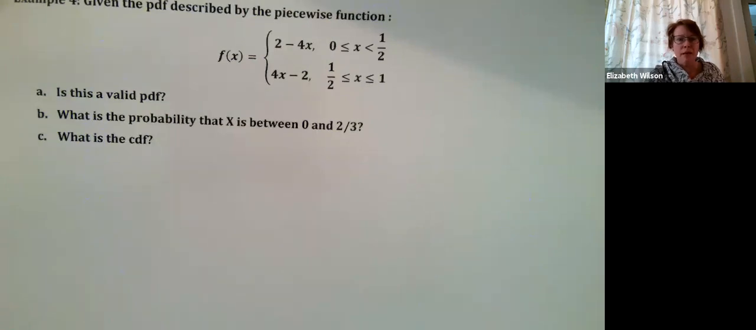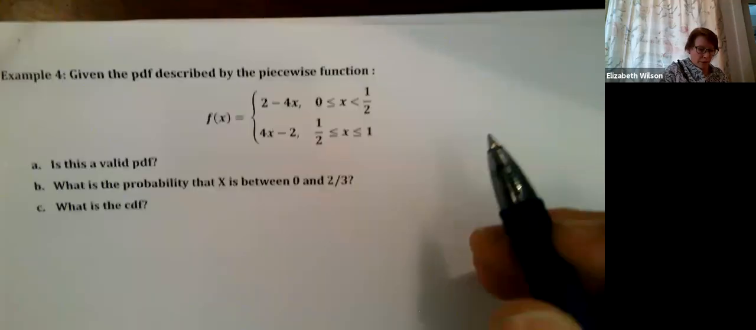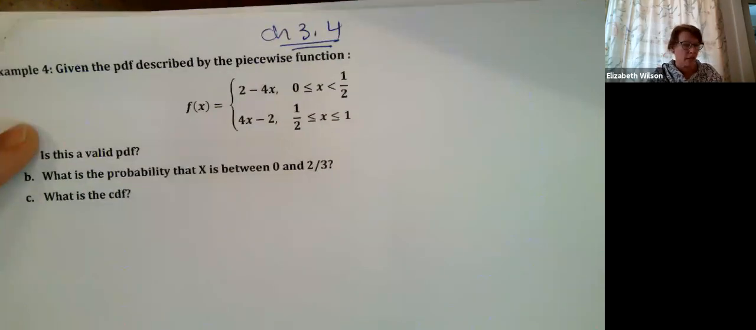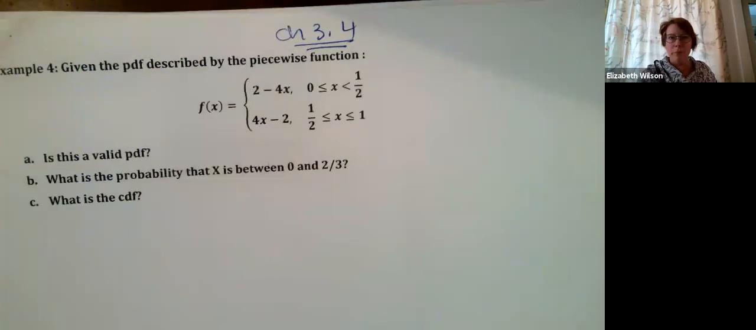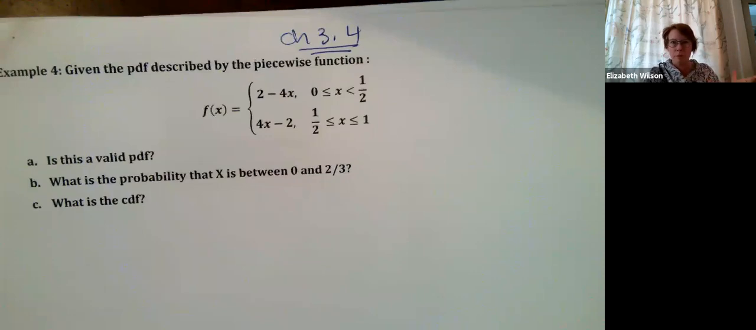Alrighty, so let's go ahead and finish up our example from yesterday from 3.4. Just to remind everybody, this is still chapter 3.4. We were talking about continuous random variables and their associated probability density functions. First we talked about discrete random variables. That was in the previous chapter.